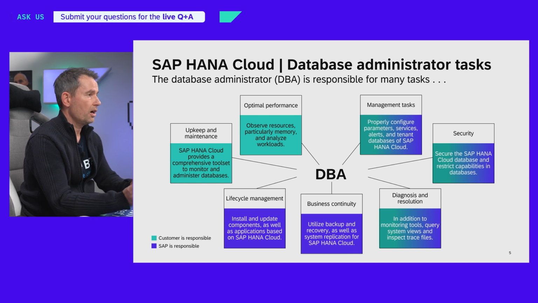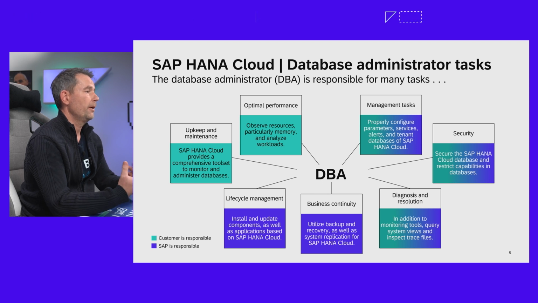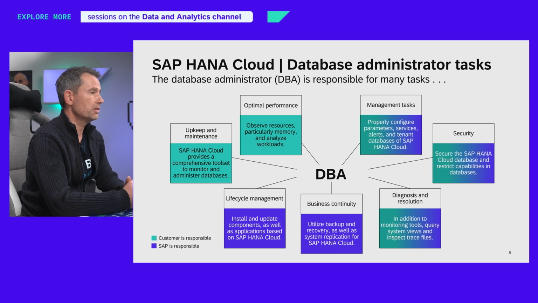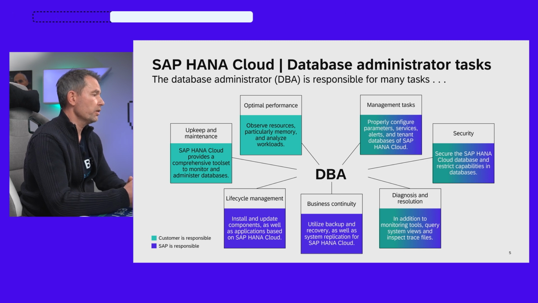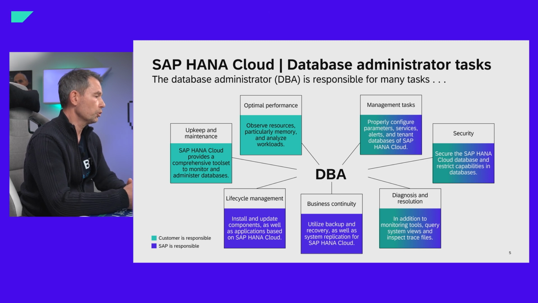Other parameters can be configured by the database administrator of the customer, so you have a lot of flexibility. For security, HANA Cloud is encrypted by default, so all data at rest is encrypted. This is something you don't need to take care of, but user management, granting privileges, and configuring user access, all these things you have under control.